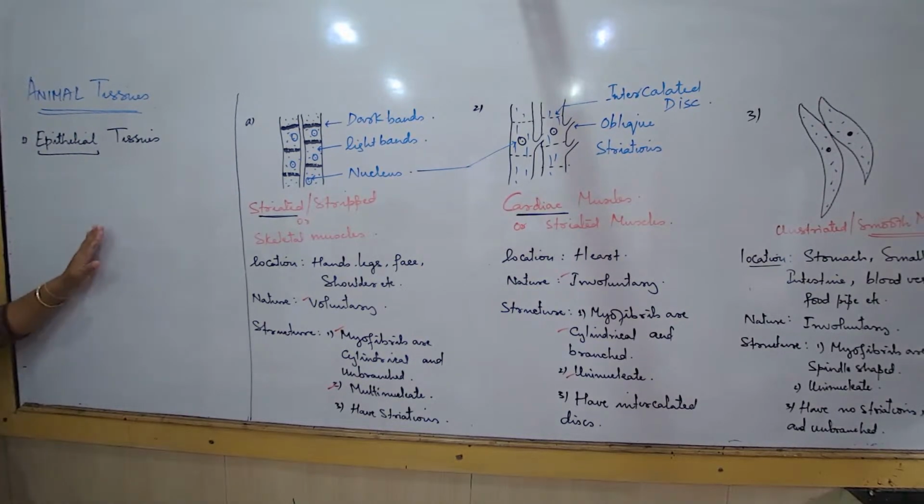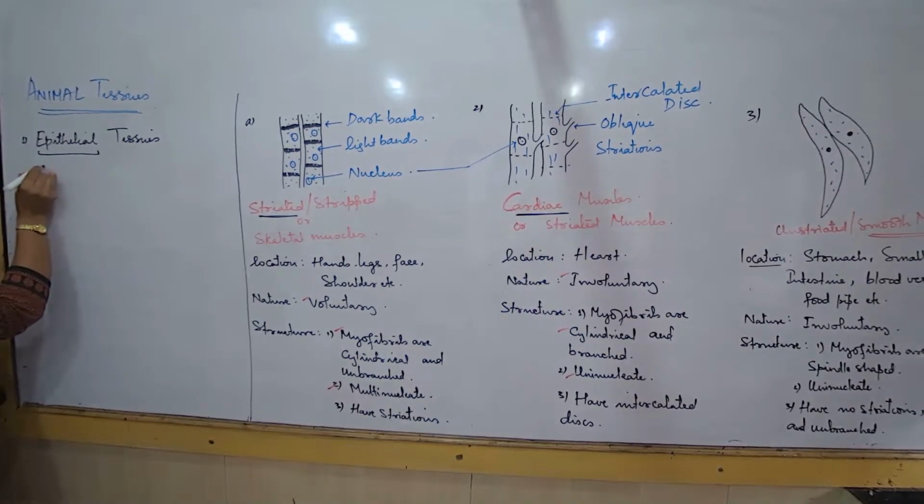Now epithelial tissues. What are some of the properties of epithelial tissues? First of all, let us learn what are epithelial tissues. Where are they present? Now, if I say epithelial tissues, you also understand that this is nothing but a group of cells again. What is the definition of tissues?